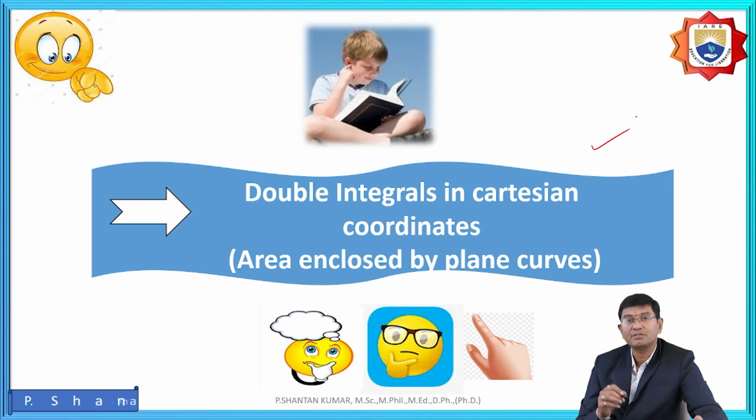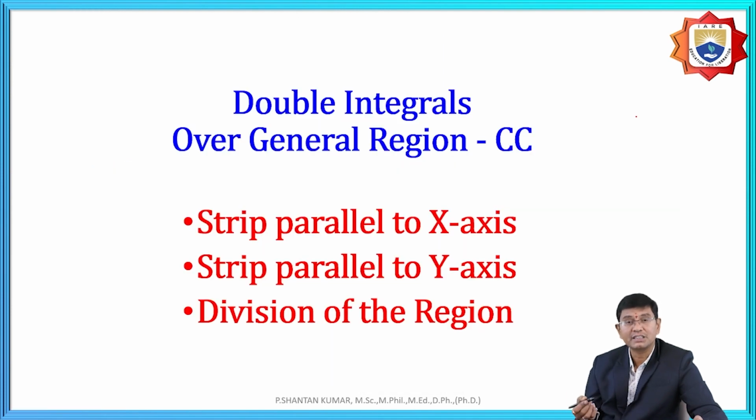Now our concept is further: the limits are not given, then how to find the solutions. Sometimes the equations are given in this format. By solving the equations, by using the diagram, we need to find out the region, and after finding the region, then find the limits and find the solutions with respect to either parallel to x-axis or parallel to y-axis. We need to understand the concept of parallel to y-axis or parallel to x-axis, or division of the region, and what is the meaning of this. We need to understand properly.